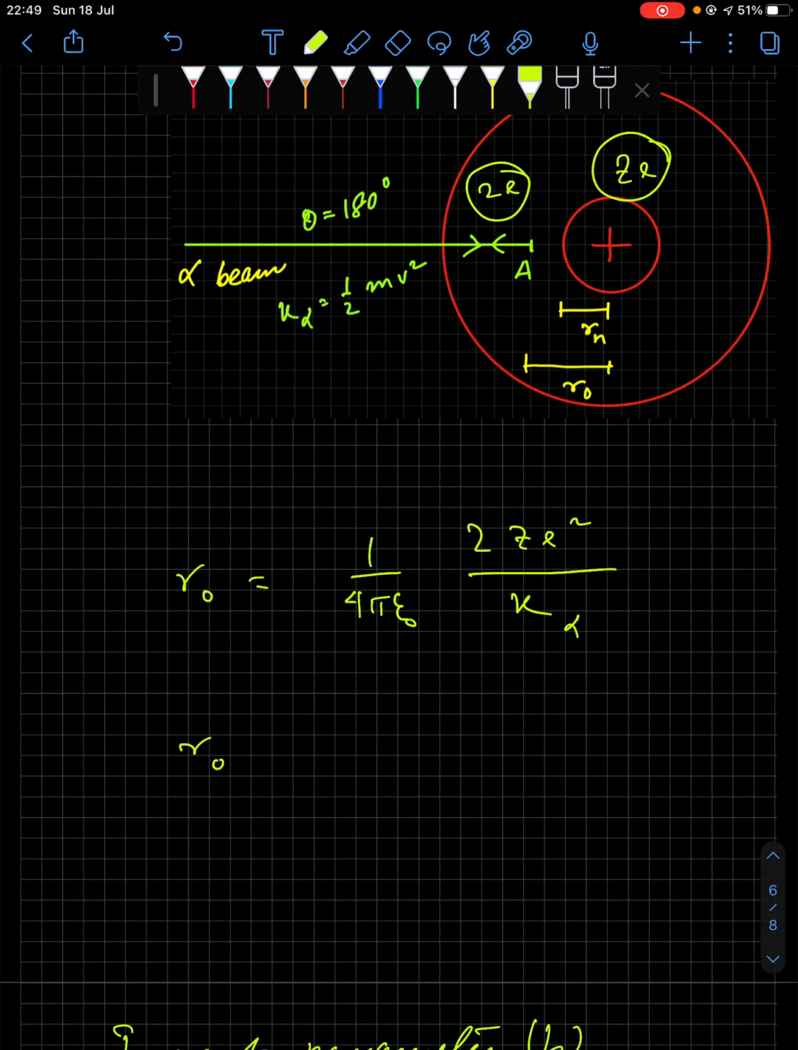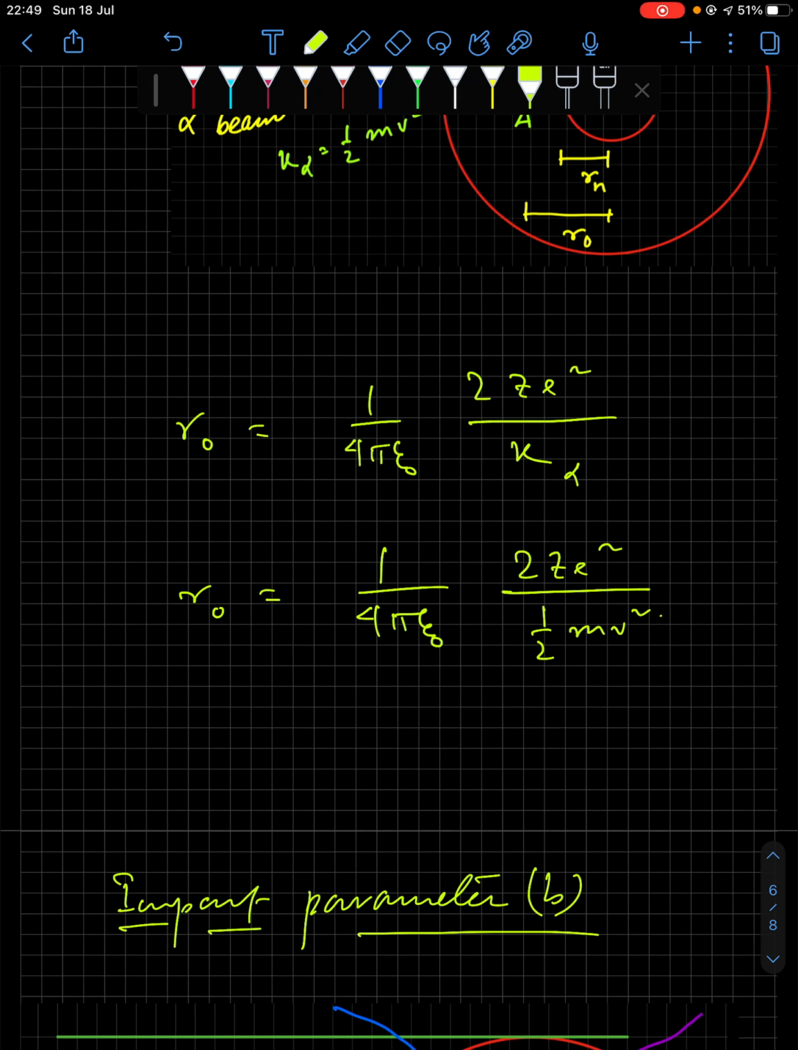Now if you write down 2Ze square divided by K alpha, where the value of K is half of mv square, therefore this relation comes out to be 1 by 4 pi epsilon naught, 4Ze square divided by mv square. So these are the three relations for distance of closest approach.